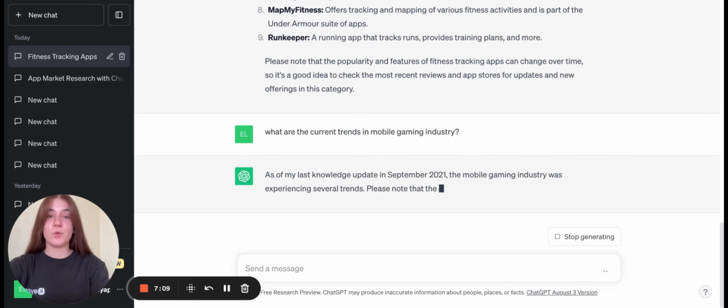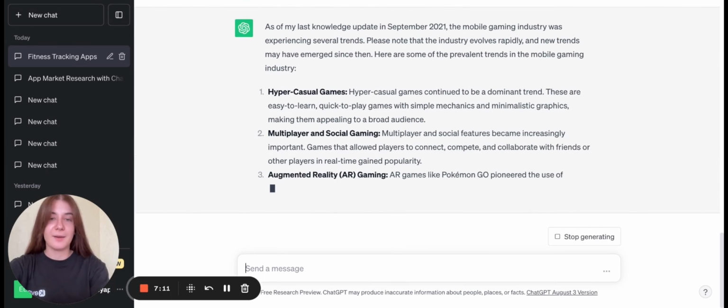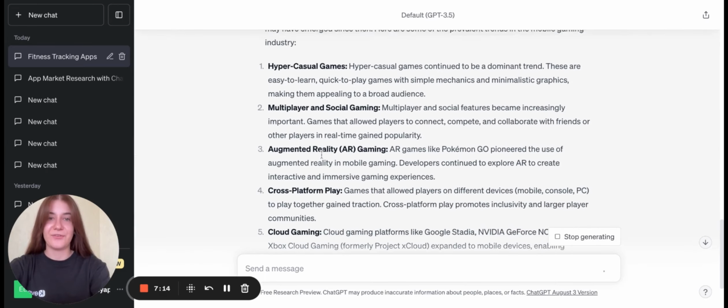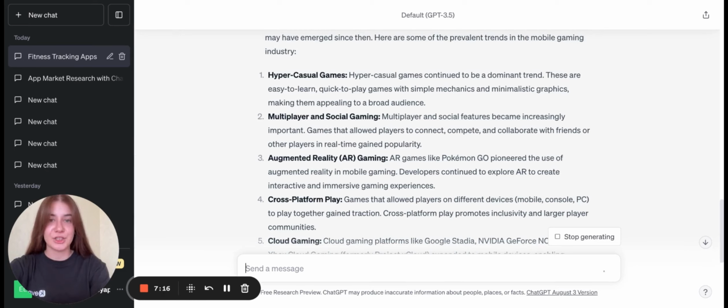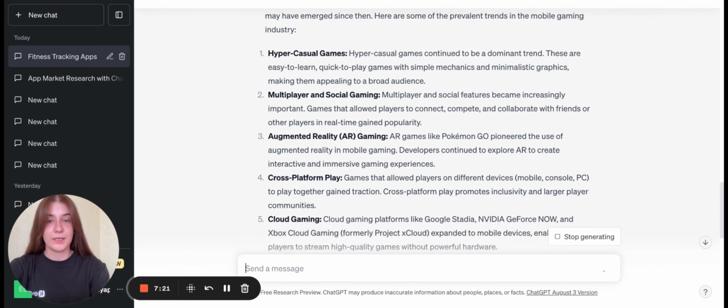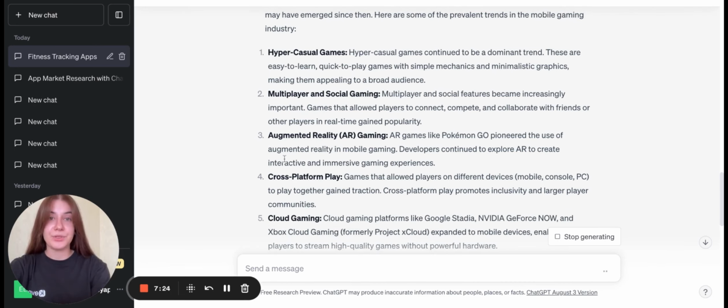And ChatGPT will provide the data up to the year of 2021. So you need to pay a lot of attention to this, to be able to analyze the data and the information accordingly. But anyway, it can help you to get which features were obvious and important in the year of 2021. And we need to make an assumption that actually in the year of 2023 these features became even more important for users of the particular platform.